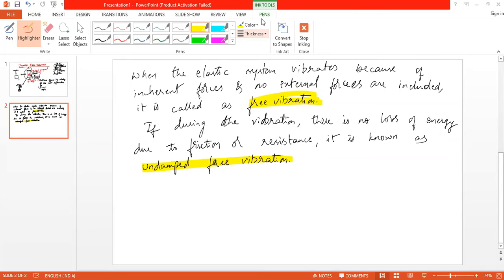Yes, sir. Stiffness is nothing but the force required to deflect by unit length. It is having both mass and stiffness. So if any body is having mass and stiffness, then there will be some natural frequency.